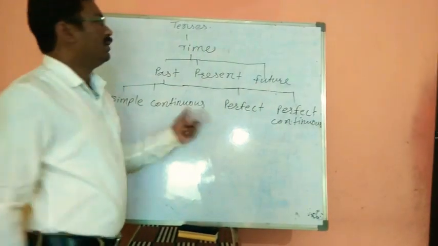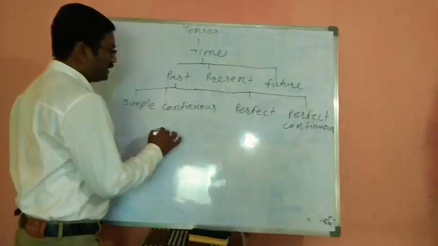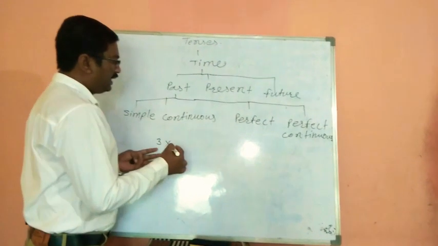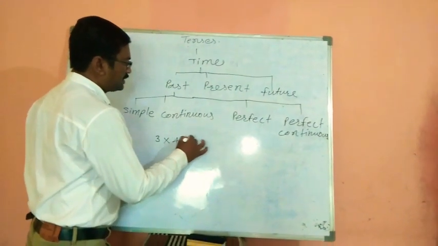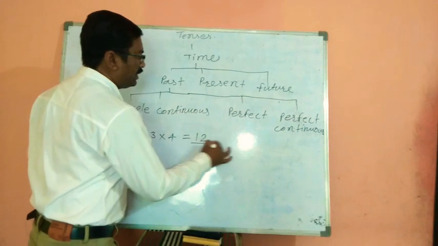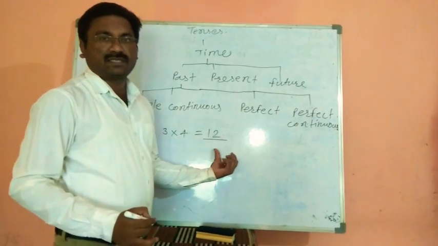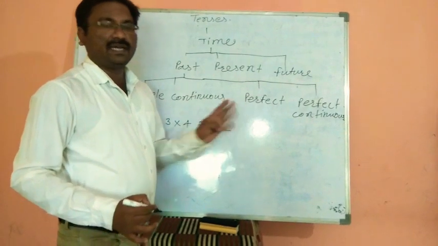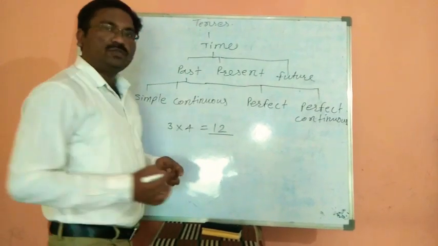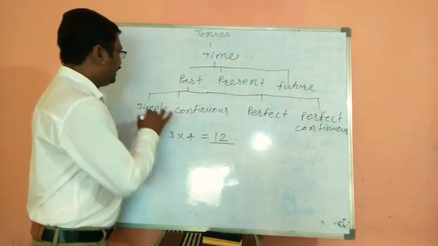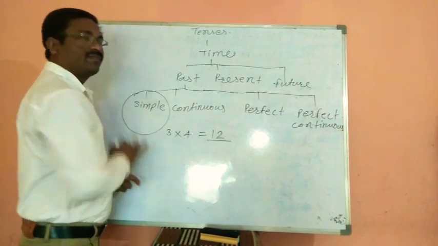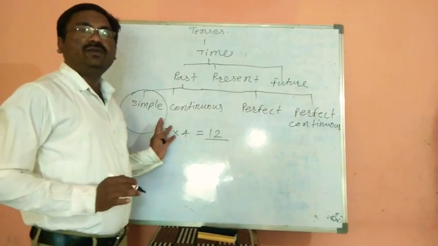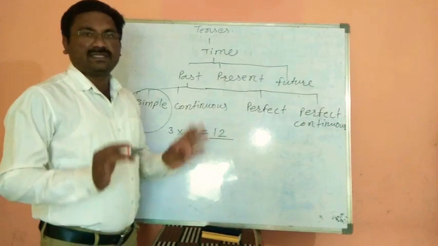These three main tenses are divided into four subparts, so we will get 12 kinds of tenses in English. Today we are going to learn only simple tenses.